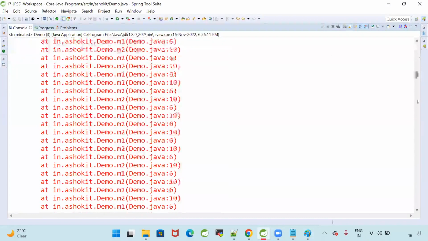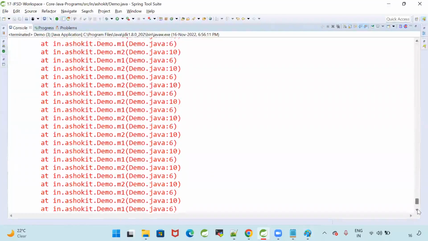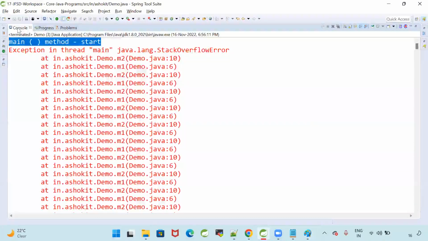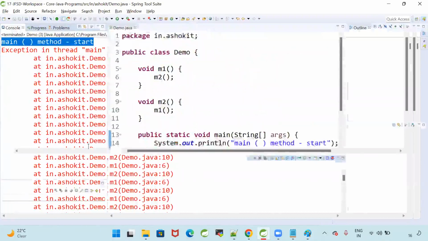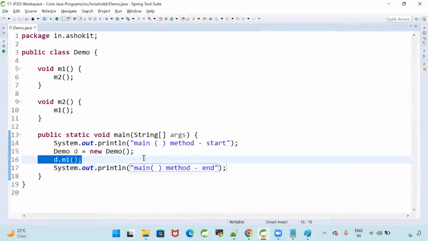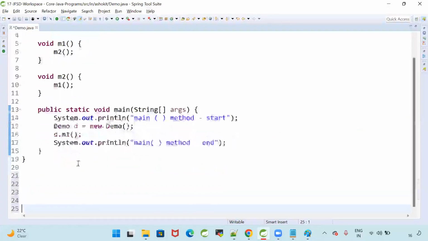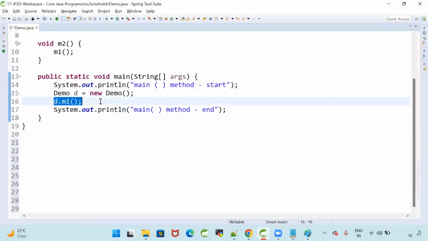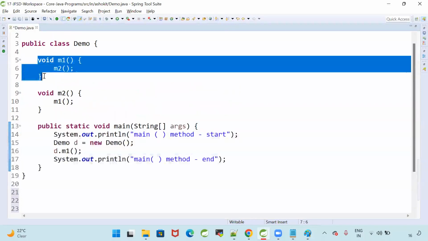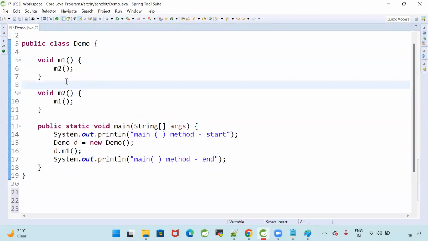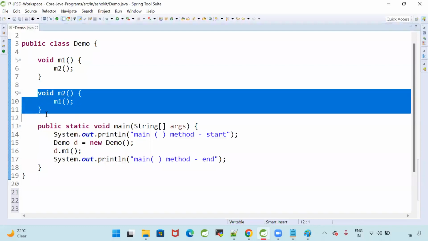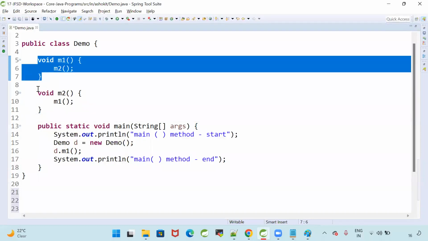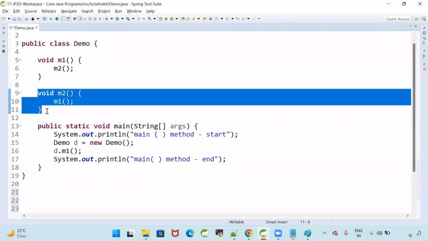Is there any main method end? There is no main method end. Why is there no end for the main method? Because it is terminated abnormally. So can I say this line of code is risky? Because I am calling M1, and M1 calls M2, M2 calls M1, M1 calls M2. Continuously the calls are going to happen.